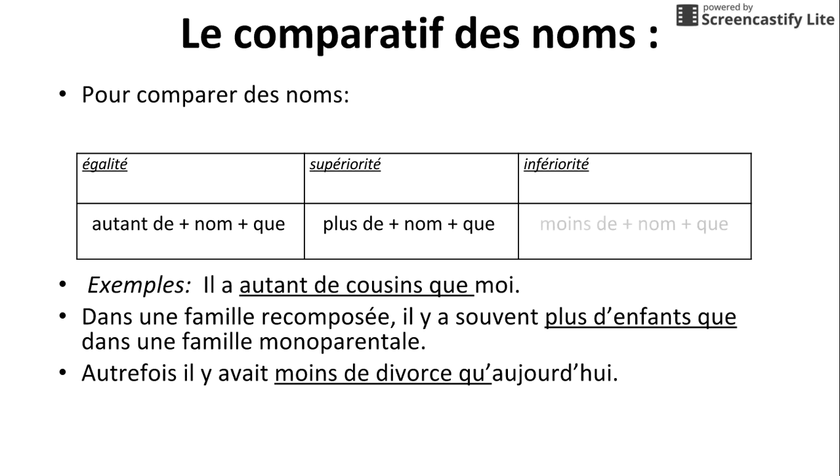Superiority and inferiority, we're still having the same general idea, plus or moins, but we always need to include a de before the noun. So here are some examples. He has as many cousins as I do. Okay, and often when we're comparing nouns, we're using the verb to have. It's not always the case, but it is very common.